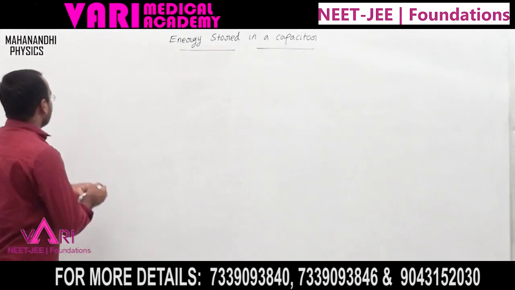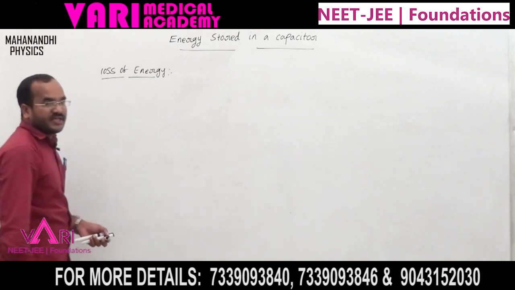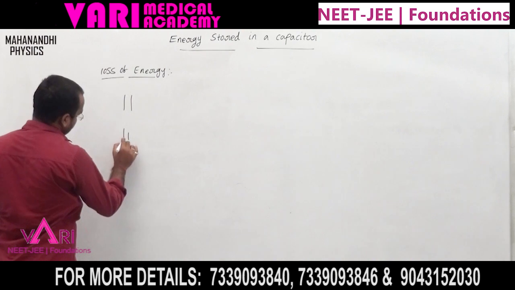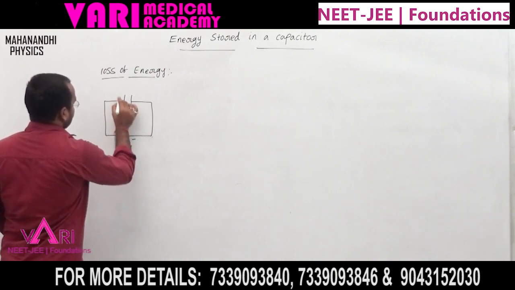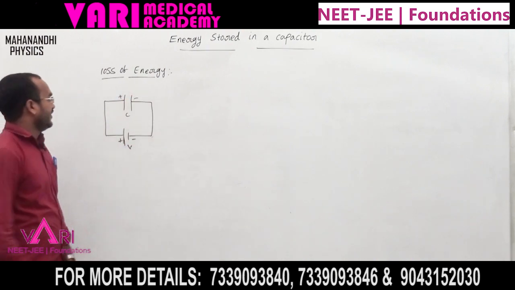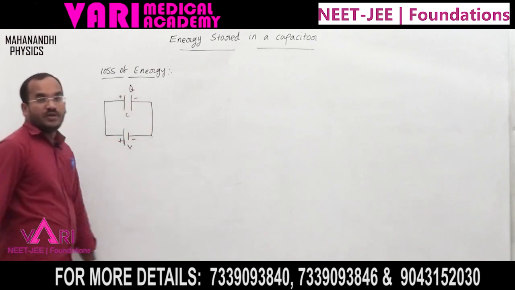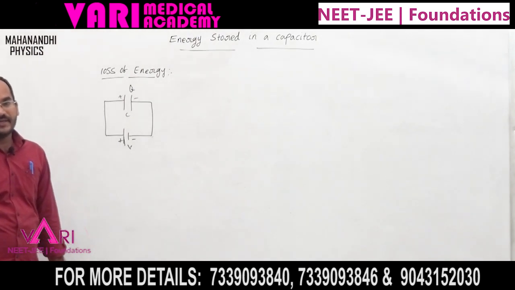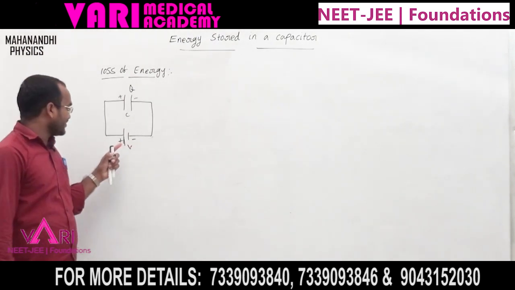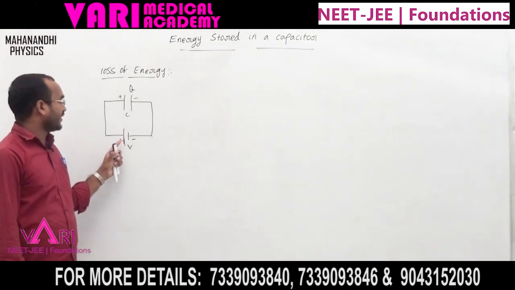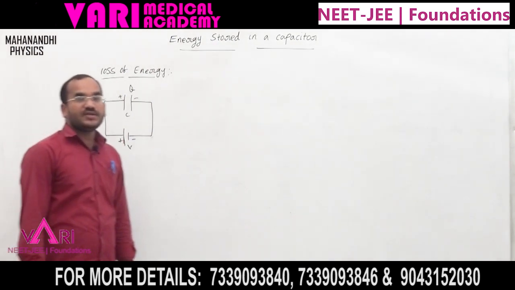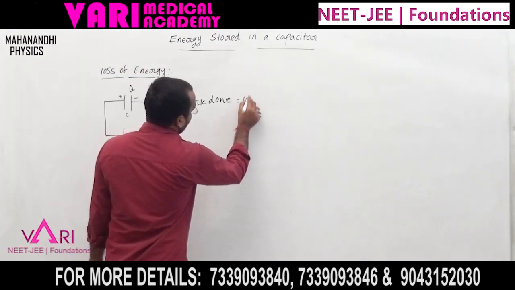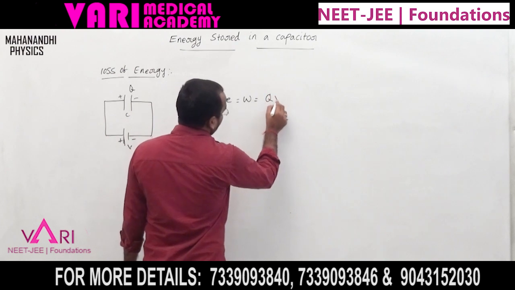Now, how much energy is lost? A capacitor is connected with a battery, with positive and negative potential V, and the charge on the capacitor is capital Q. The charge is continuously moving from the cell or battery to the capacitor, so the work done is W equal to QV.